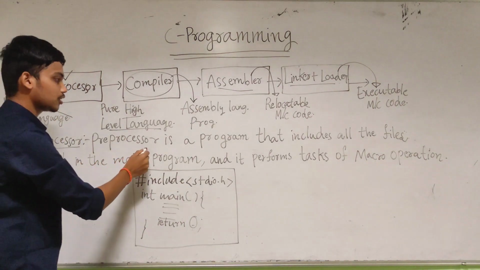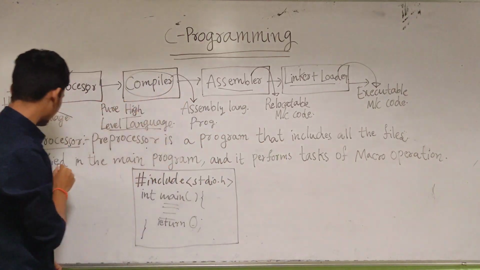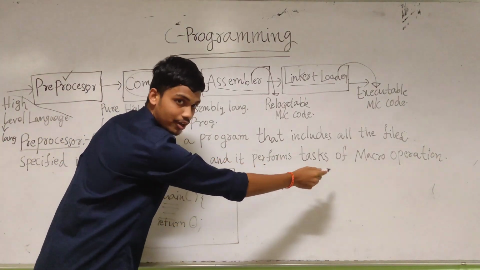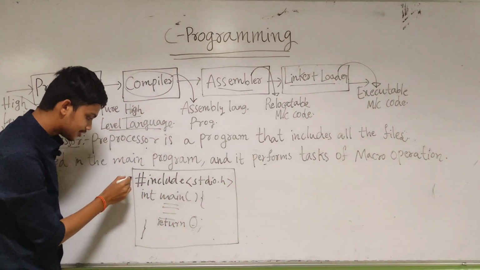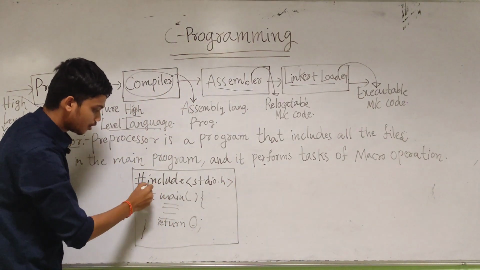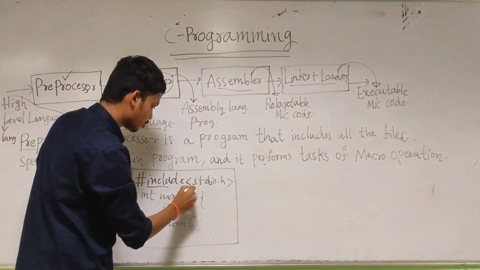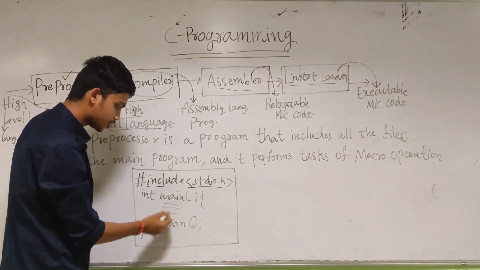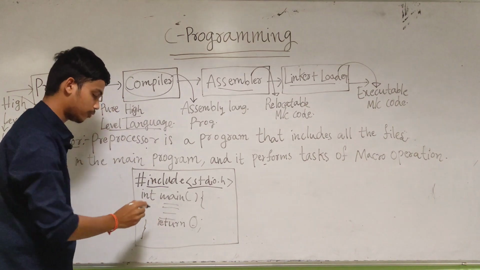A preprocessor is a program that includes all the files specified in the main program, and it also performs macro operations. For example, take this C programming example: hashtag include stdio.h, then main. Some code is written here, which is not required now.